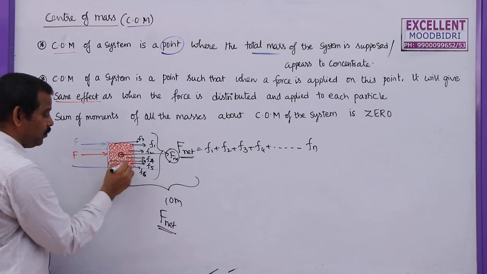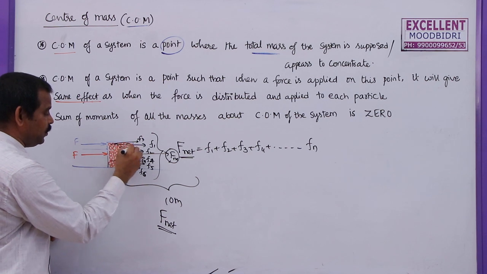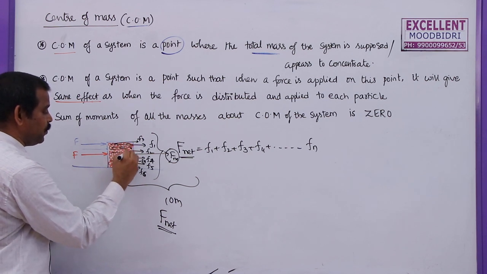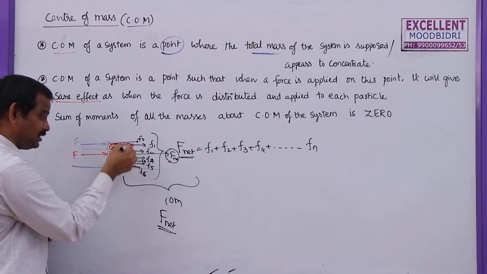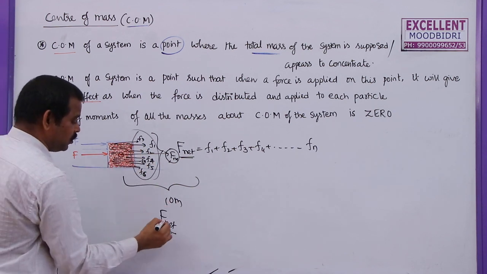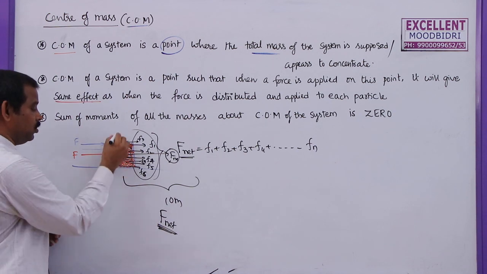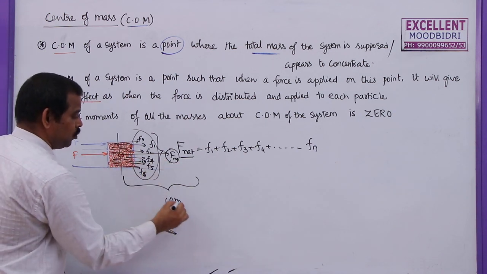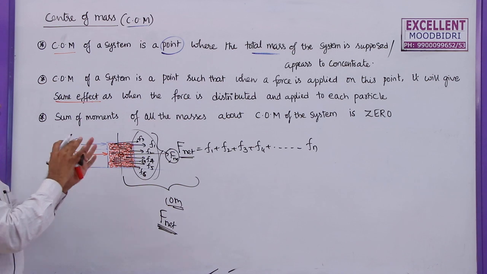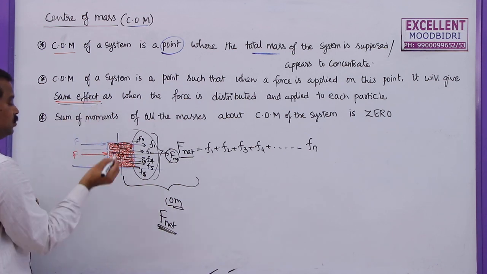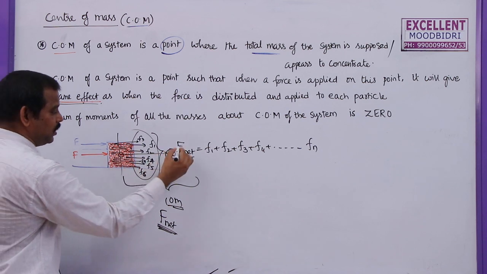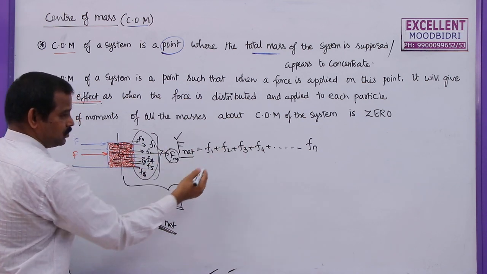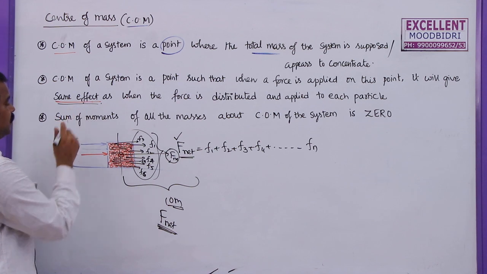If the sum of all these forces is exactly equal to F net, then also this body will travel only 10 meters. That means the effect will be the same in both cases. So, the point whose effect is similar, where F net is equal to the sum of all the forces, is called the center of mass.